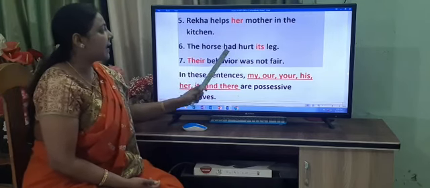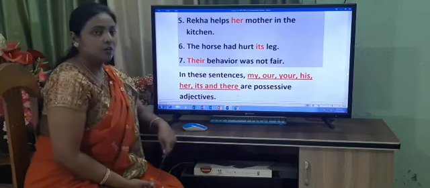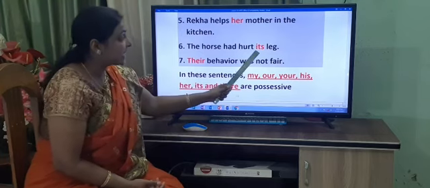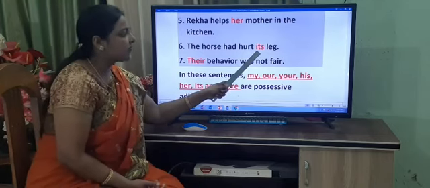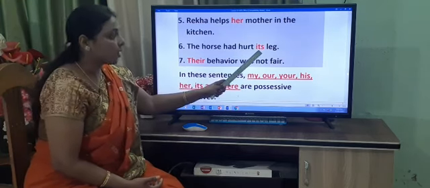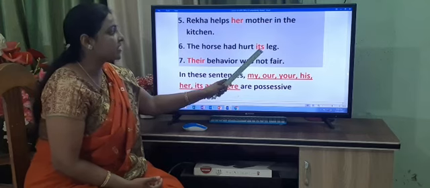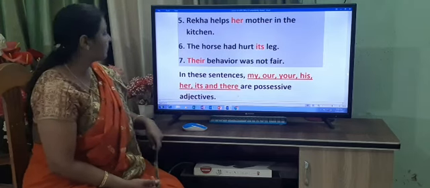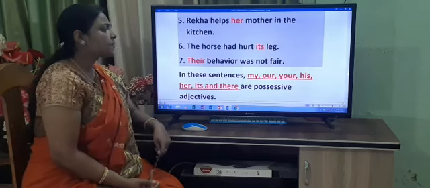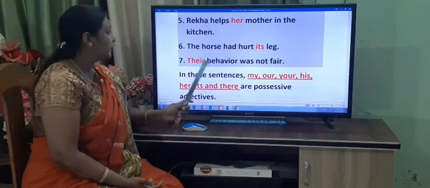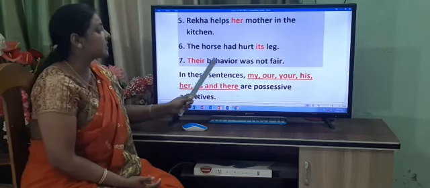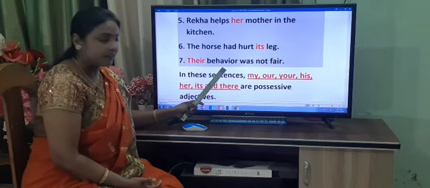The horse had hurt its leg. Whose leg? Its leg. Its we are using for neuter gender. So, its is a possessive adjective which describes the noun leg. Their behavior was not fair. Whose behavior was not fair? Their. So, their is a possessive adjective which describes the noun behavior.